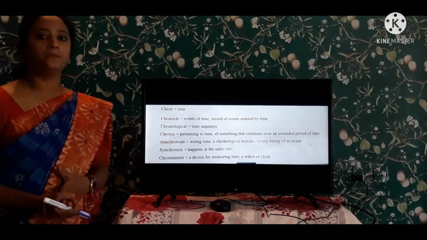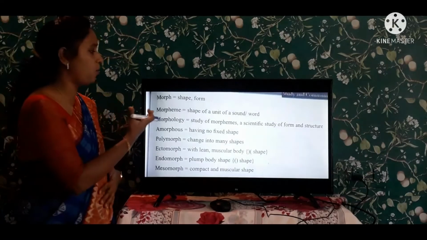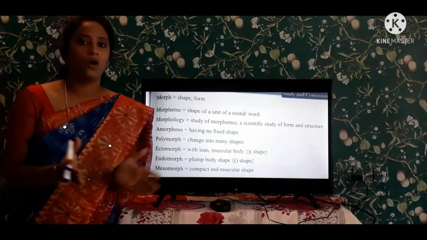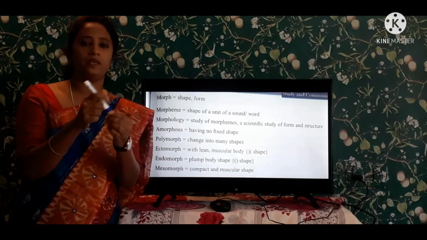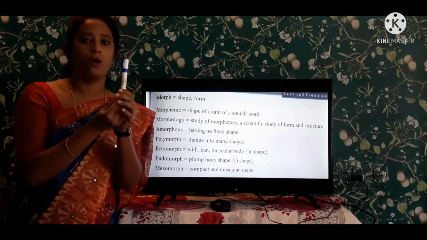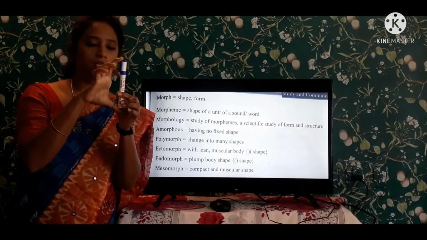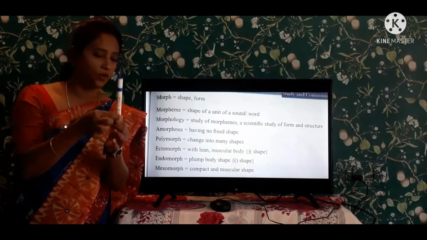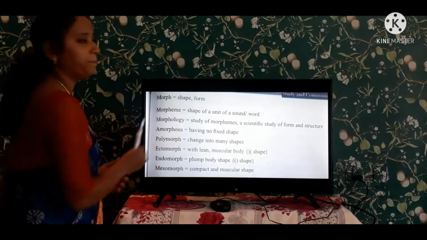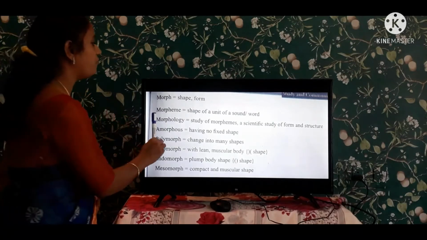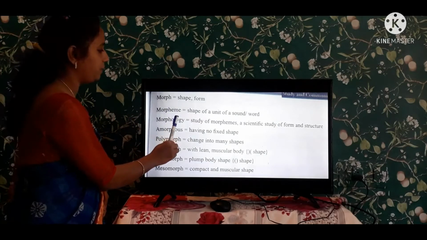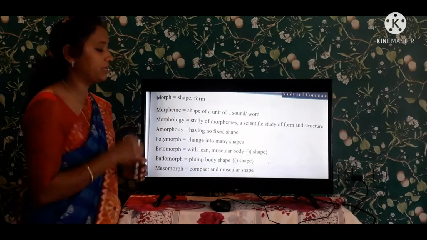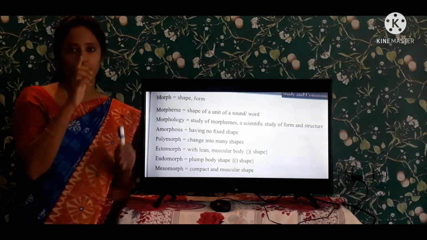The next one is morph. Morph means shape or form. This pen has a shape, this is the form of a pen. So this is the morph. See here, morpheme. What is a morpheme? The shape of a unit of a sound or word.